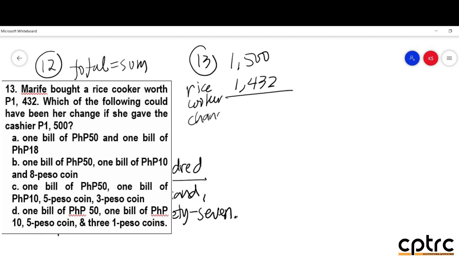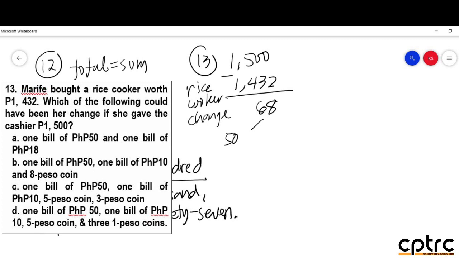You need to get the difference, i-minus natin yan. So, i-minus natin yan, the answer would be 68. So, the problem dito, hindi yung number figure again, but ang concern dito po is yung composition ng sukli mo. So, una, 68 can be composed of isang 50 peso na bill. Papel po yan. One bill of 18 pesos.